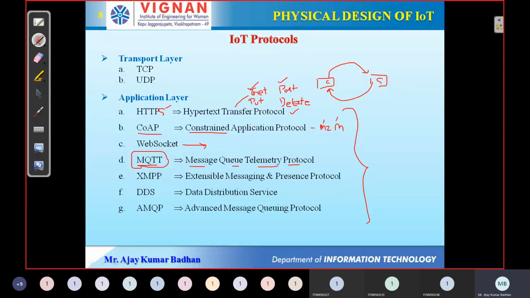How that is transmitted, for that we need a protocol called MQTT. Using MQTT, we can transmit information or send a request to the server, and based on that the server is going to respond. Please keep MQTT in mind because it uses a model, which we'll see in the coming slide, called the publish-subscribe model.